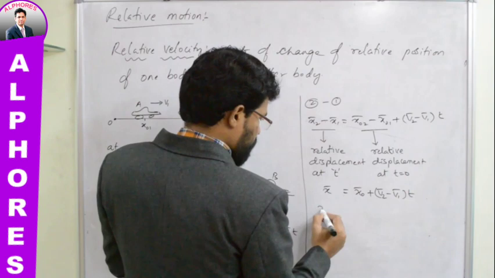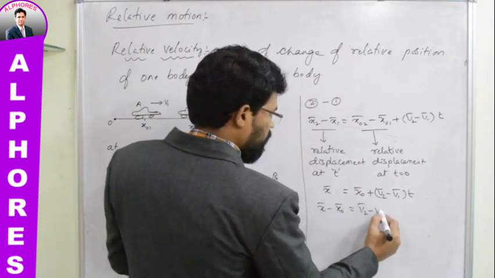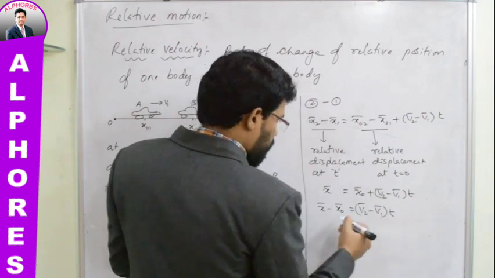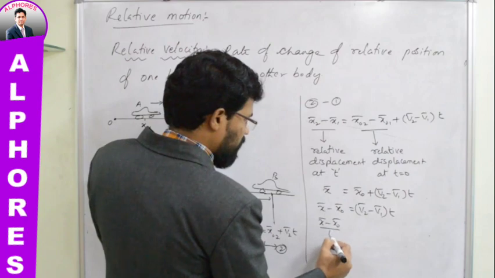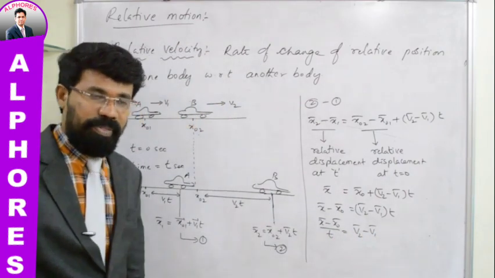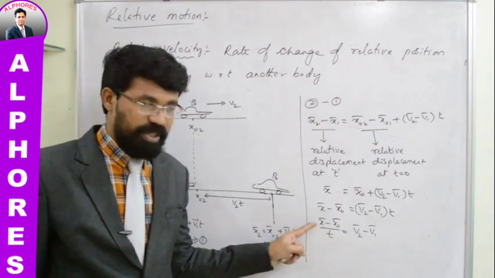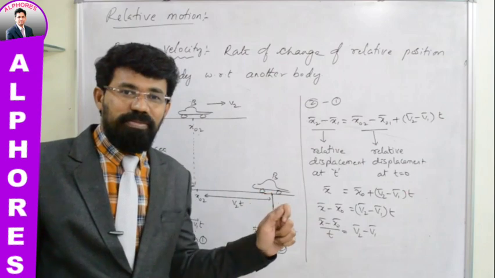Let me shuffle this equation. What you will get, x bar minus x naught bar is equal to v2 bar minus v1 bar into t. Or if it is further simplified, x bar minus x naught bar by t is equal to v2 bar minus v1 bar. Now look at this equation. In the numerator, what do you have? This x bar is relative displacement at a time t.